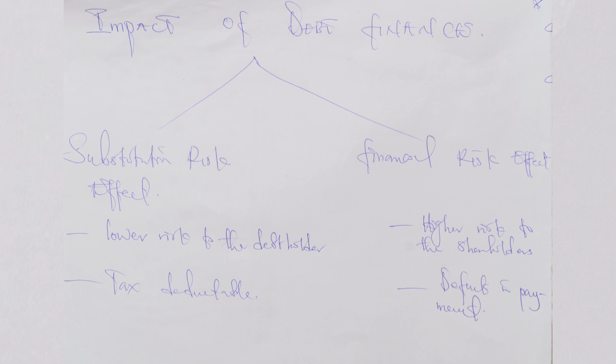So when we take on the substitutional risk effect, we expect the WACC to fall. When we take on the financial risk effect, we expect the WACC to rise, and when the WACC rises, we expect the value of the company to fall.